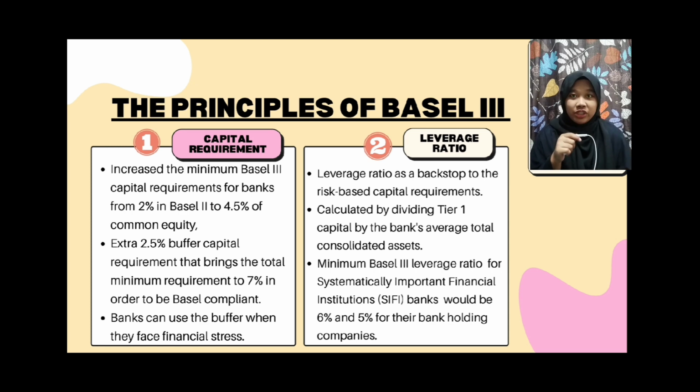Second principle is leverage ratio. Basel III introduced a minimum leverage ratio as a backstop to the risk-based capital requirements. The leverage ratio is calculated by dividing Tier 1 capital by the bank's average total consolidated assets. Banks are expected to maintain a leverage ratio in excess of 3% under Basel III. In order to conform to the requirement, the United States Federal Reserve announced that the minimum Basel III leverage ratio will be 6% for systemically important financial institutions, known as SIFI banks, and 5% for their bank holding companies.